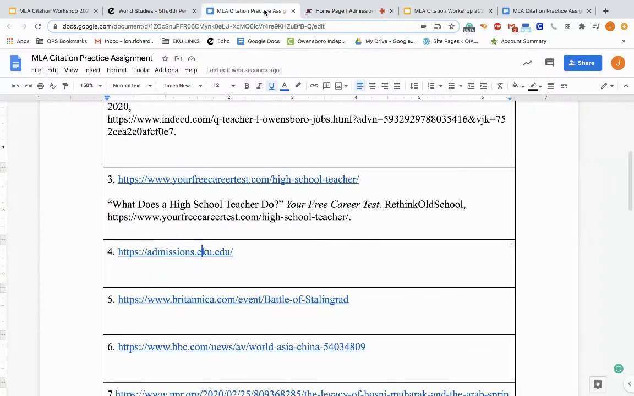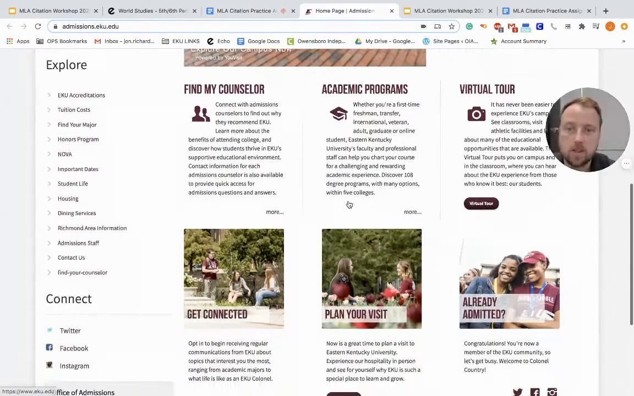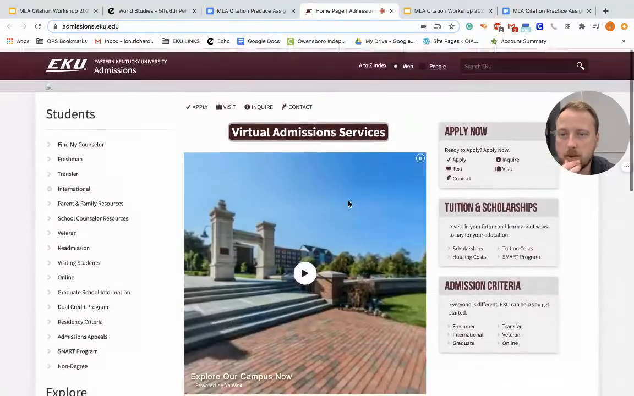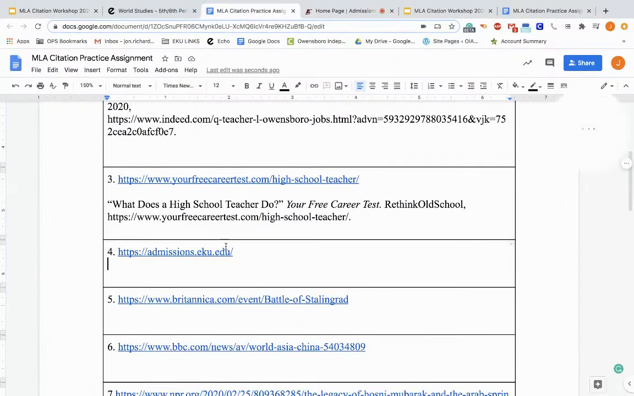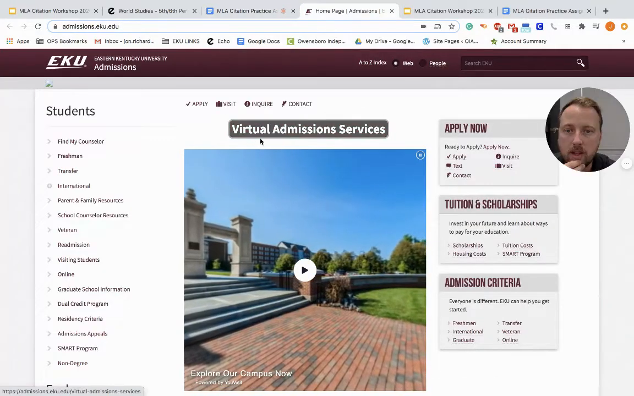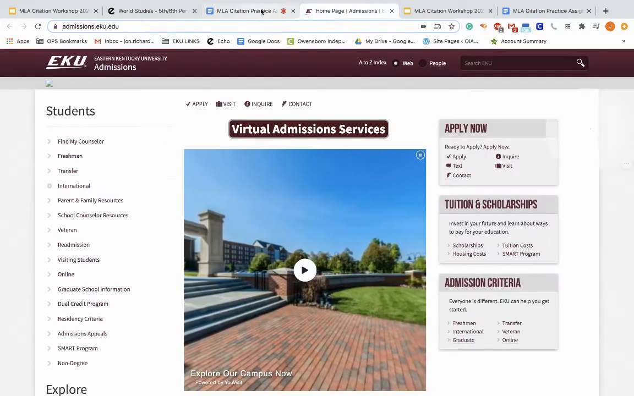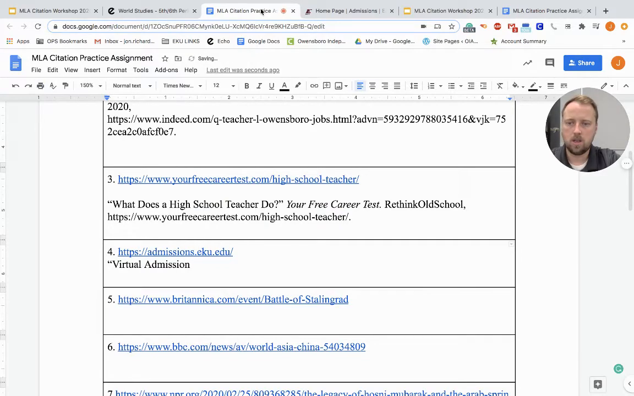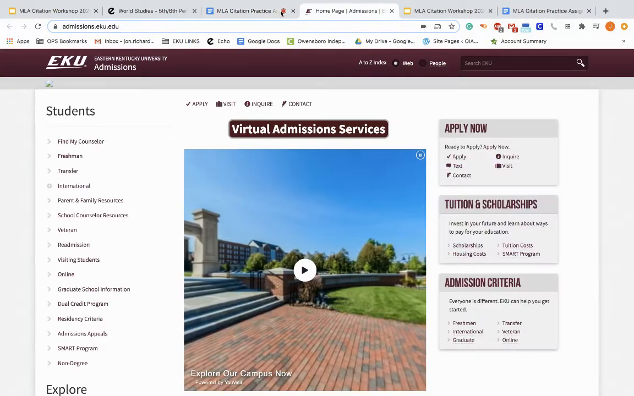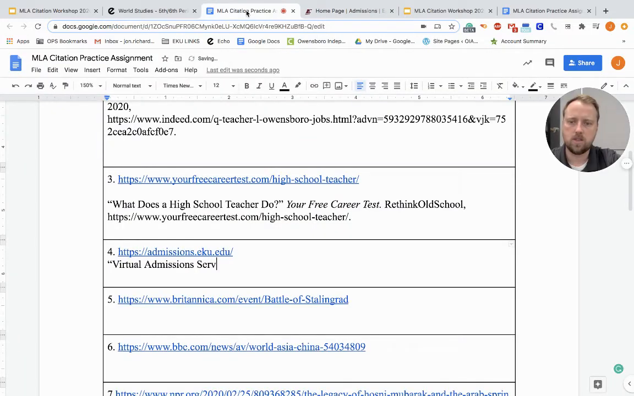Okay. So we're going to go back and we're going to start with the author's name. There's no author on this page. So I'm going to go back up to there, and we're going to skip the author's name. We're going to go straight to the title of the article, or short title. So that's going to be the virtual admissions services is where I'm getting my information. So virtual admissions, plural, services. Okay, so we end that with a period and then quotation marks.